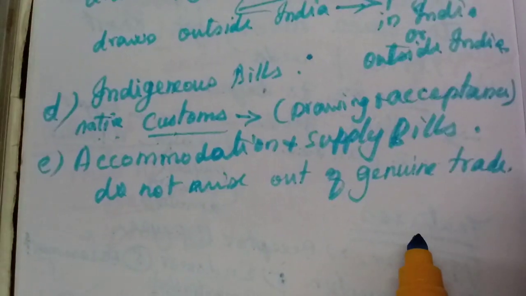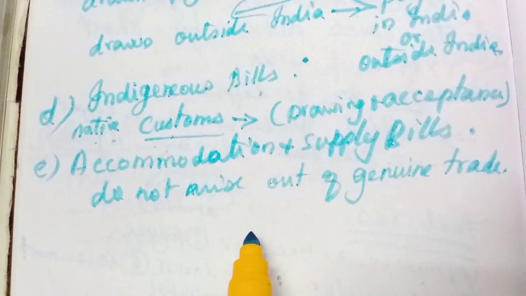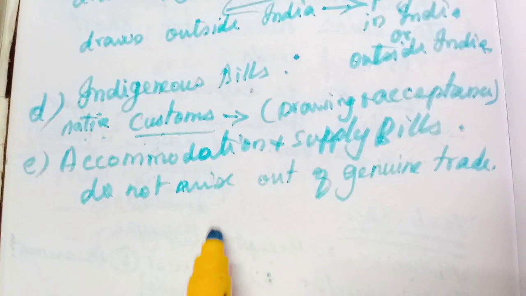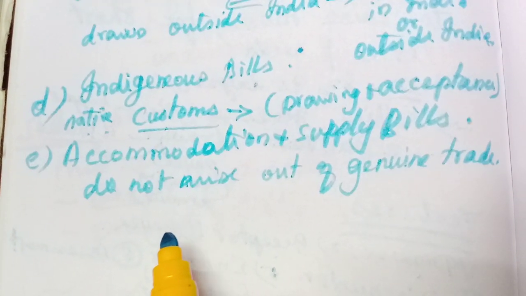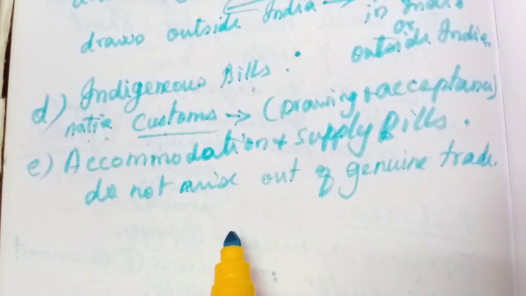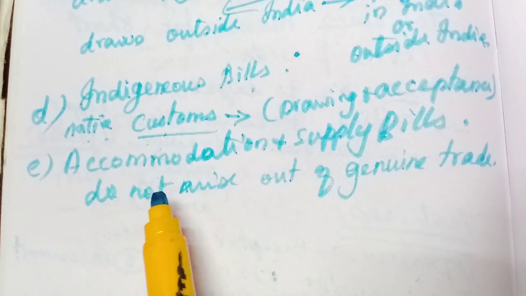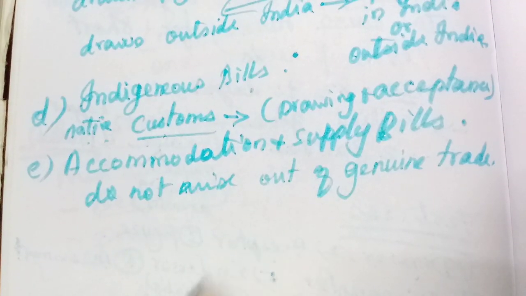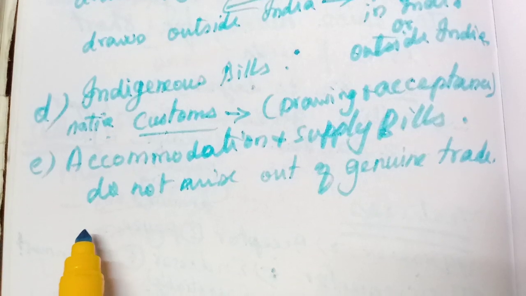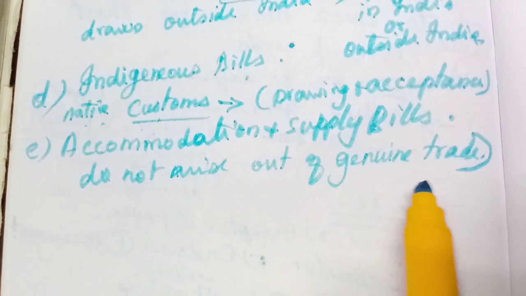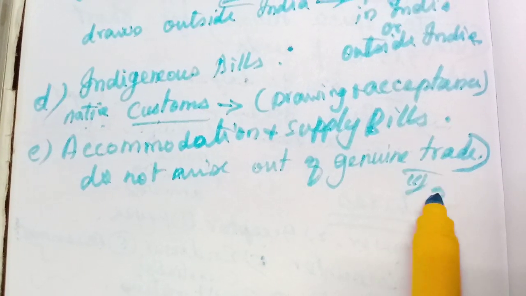We have never heard of these supply bills and accommodation bills. We know only one thing: these bills do not arise out of genuine trade. Due to some other reason, they draw these bills. Understood? You might have understood all the 5 points. Learn them as the 3-mark question.